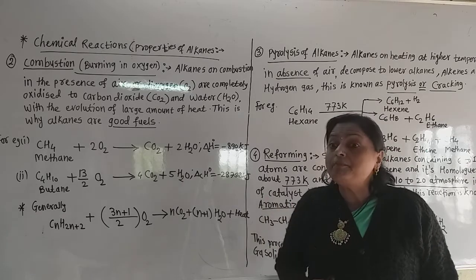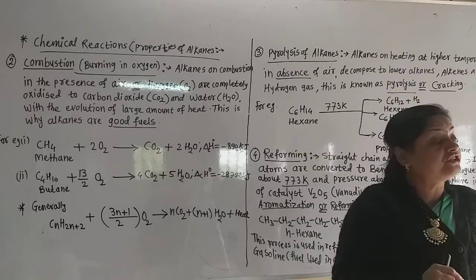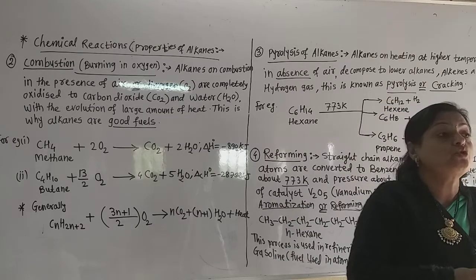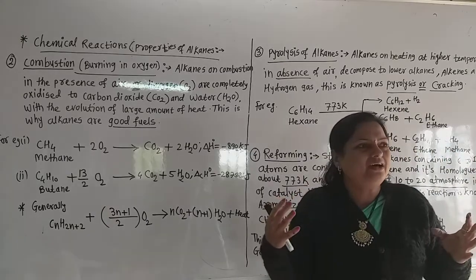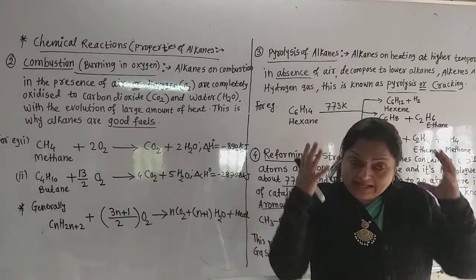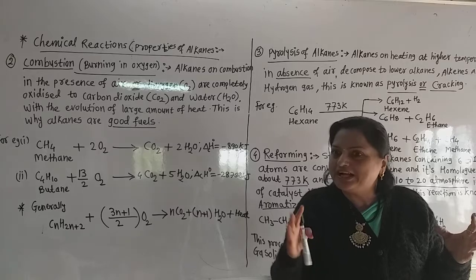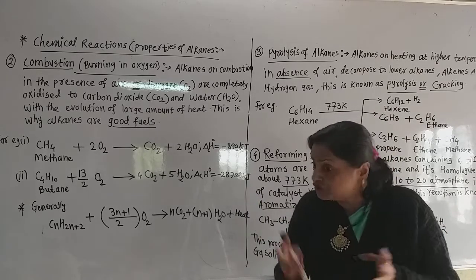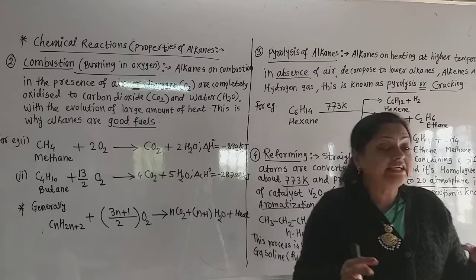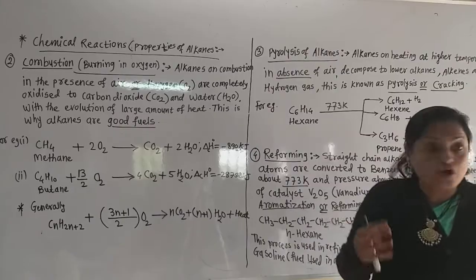If there is incomplete burning, then smoke is formed, and alkanes are not converted into carbon dioxide and water vapor. They are converted to carbon monoxide, CO, which is a very, very toxic, poisonous gas.